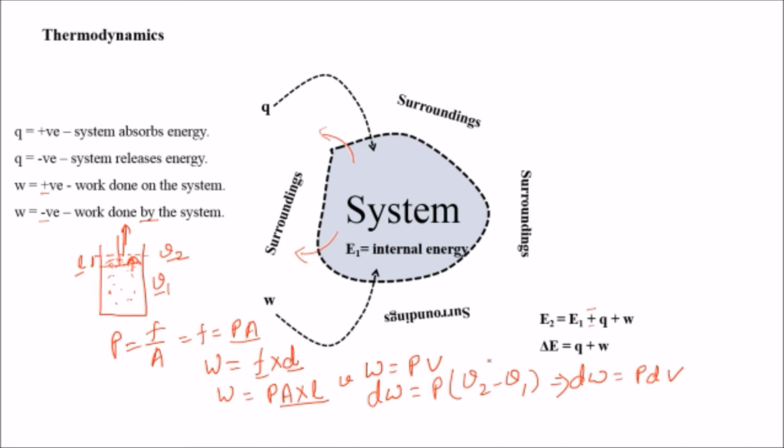As here work done is by the system on the piston, we will simply put the negative sign in the case when gas is expanding. But when gas is compressed, the work is done by the piston on the gas. In that case all the equations will be the same, only we will change the sign. Okay, so all these were about thermodynamics.